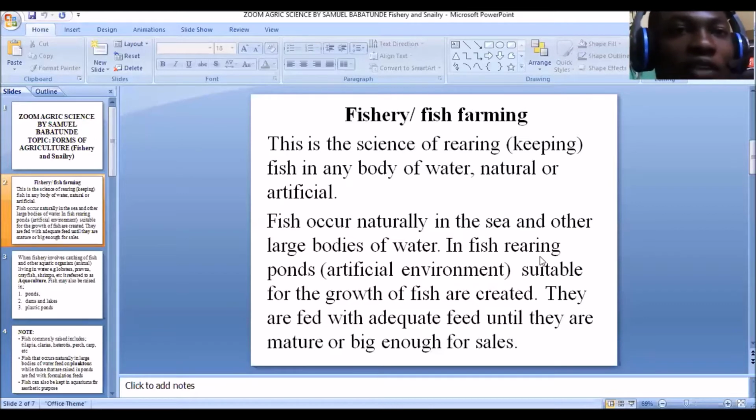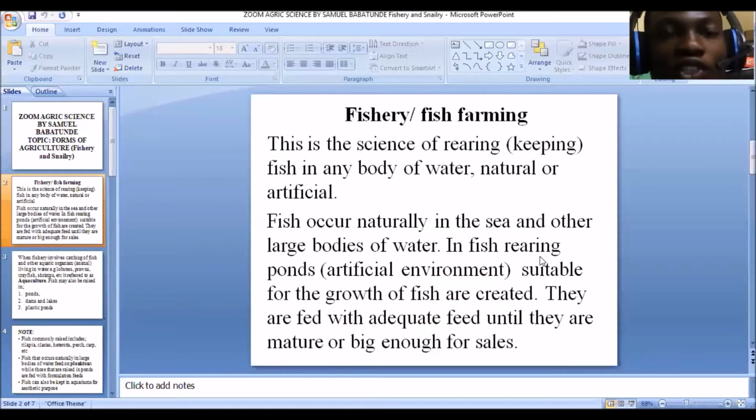So you might be rearing fishes or practicing fish farming just for your family consumption, and we call that subsistence farming or agriculture. Or you might be rearing fishes or practicing fishery for business purposes, and we call that aspect commercial agriculture.